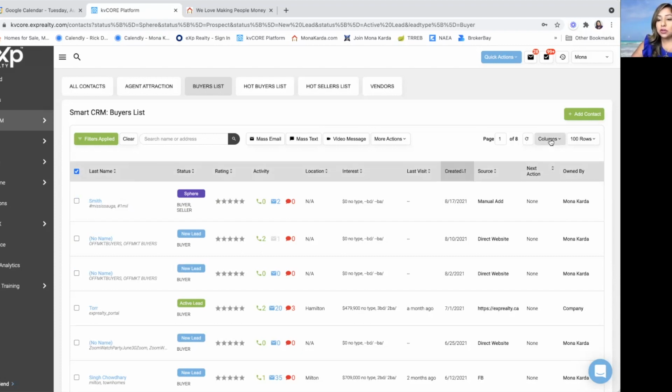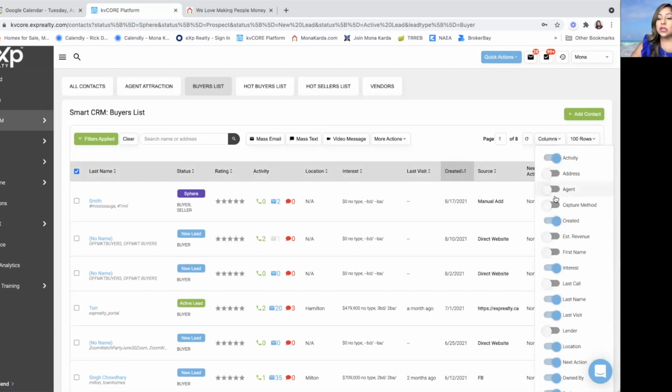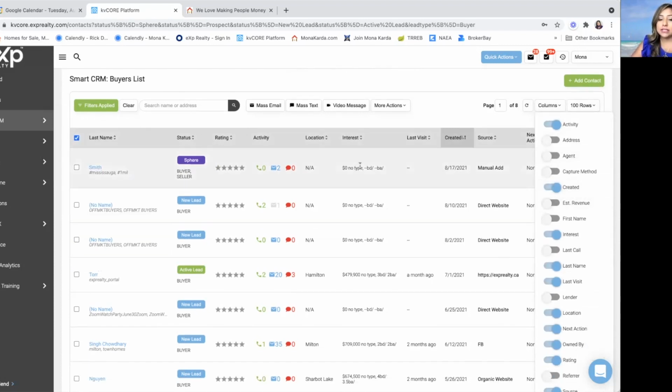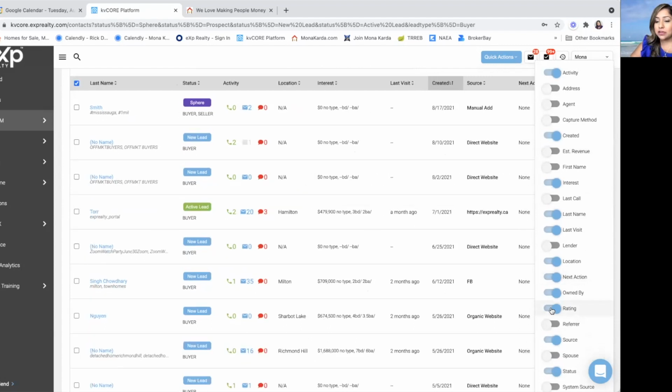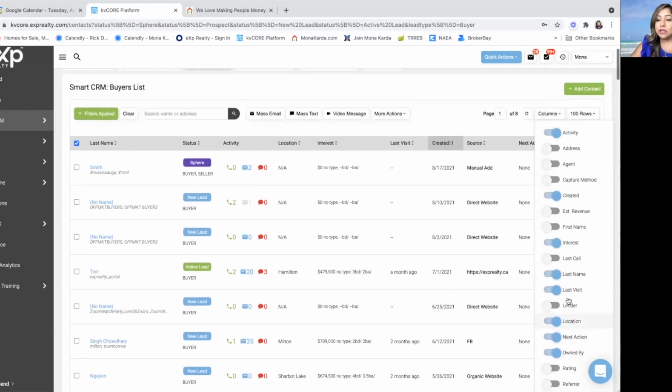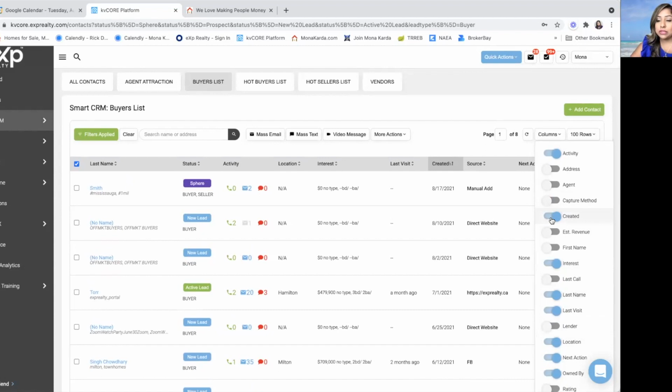If you click on columns here, you can actually categorize this. So maybe you might think, well, I'm not really using rating, I don't know if I want to see that on this page. So you can scroll down where it says rating and check that off, and then the rating will be gone. Maybe you also don't really care to see when the lead was created, although I do think that's a very important one.